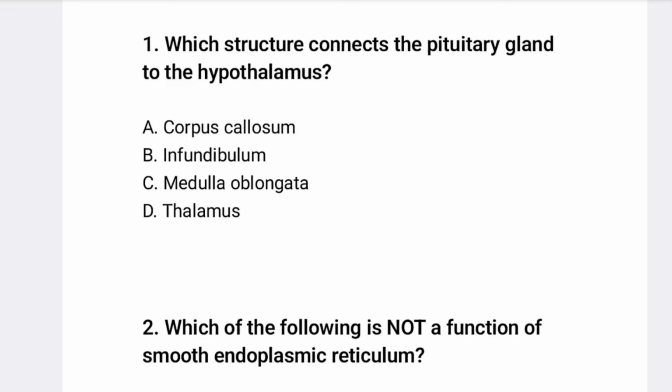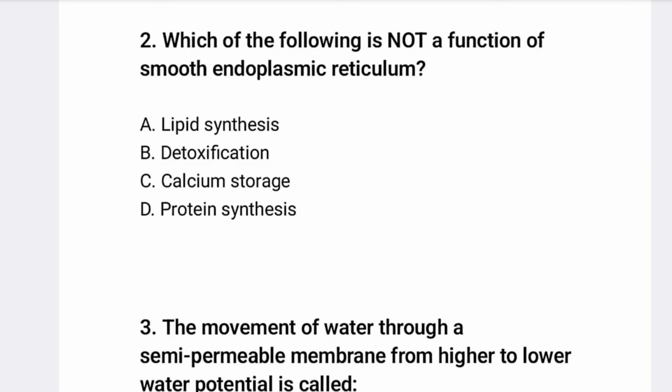And which of the following is not a function of the smooth endoplasmic reticulum? So lipid synthesis is a function of the smooth endoplasmic reticulum. Detoxification is a function of the smooth endoplasmic reticulum, and calcium storage is one of the main functions of the smooth endoplasmic reticulum.